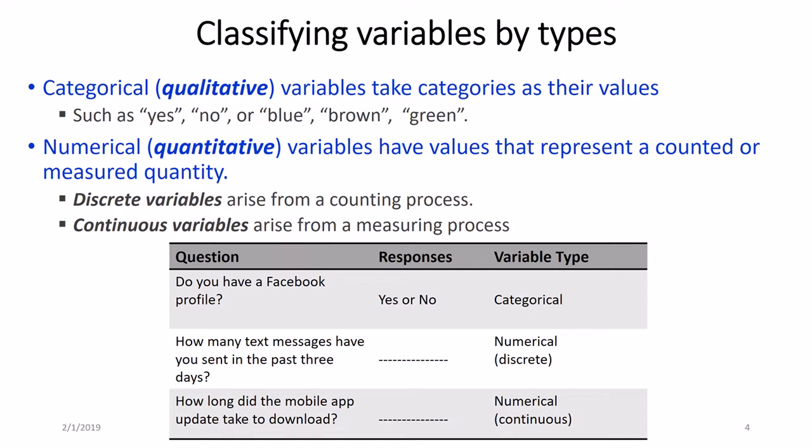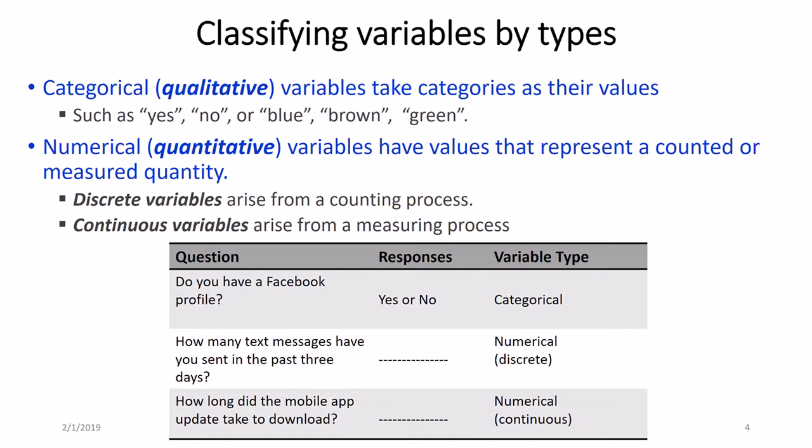Another type of variables is numerical or quantitative variables that have values representing a counted or measured quantity. Discrete variables arise from a counting process, while continuous variables arise from a measuring process.